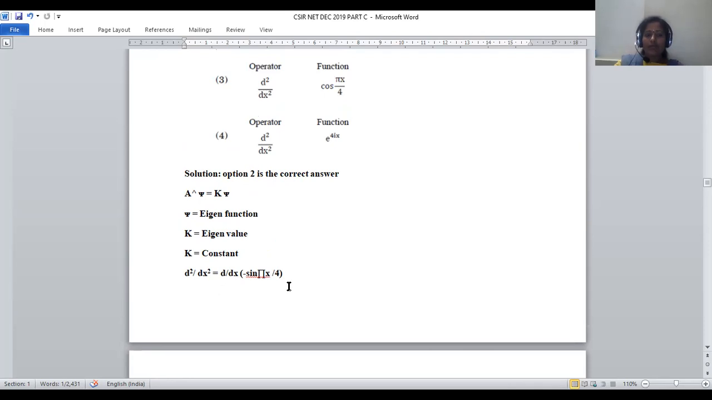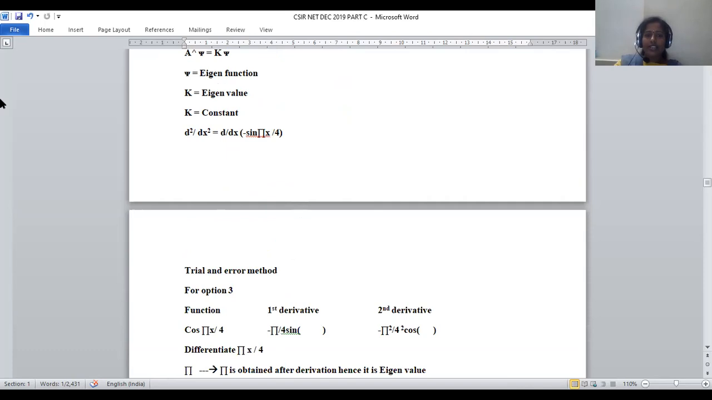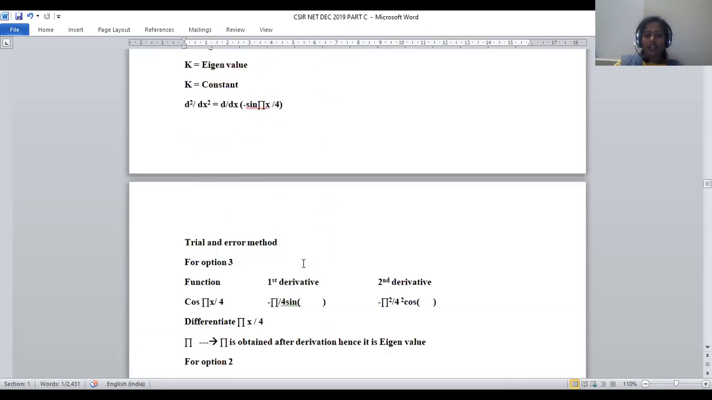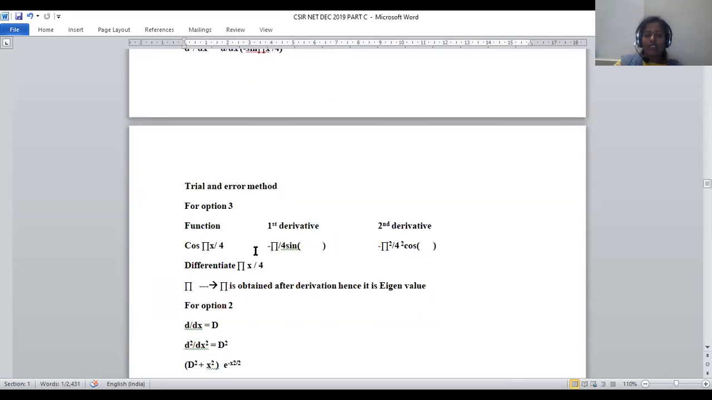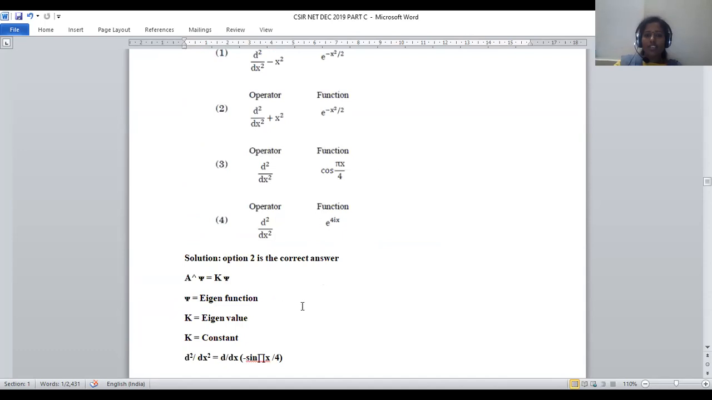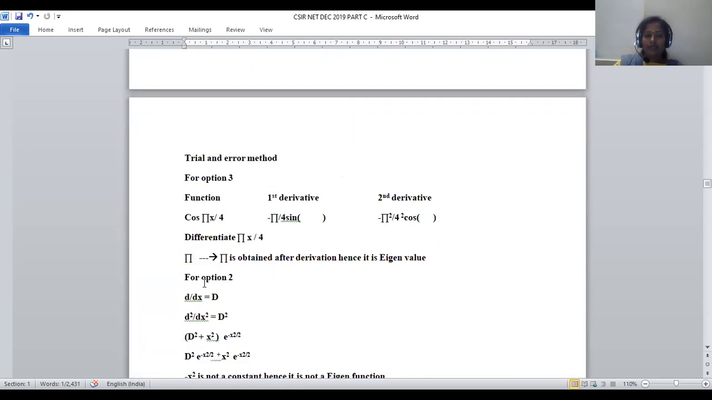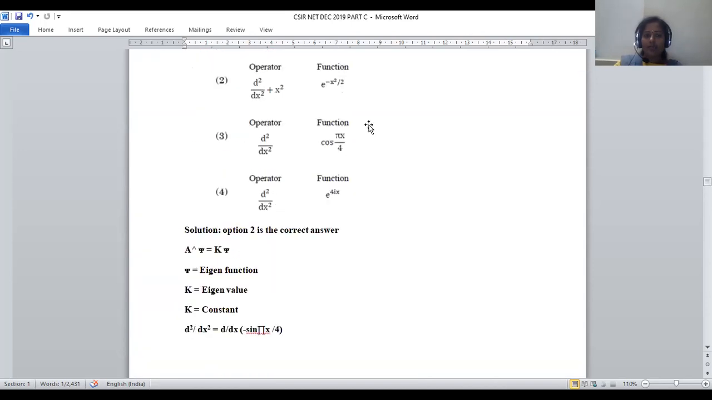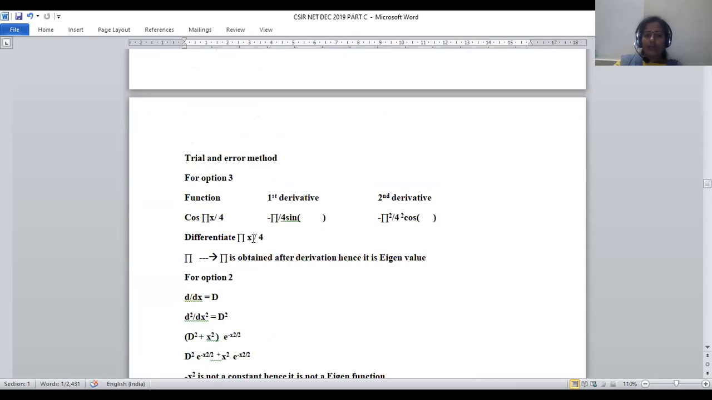This is the formula which is given in general, right? So when we apply this formula for the operator and function provided in option number 3 first, the function will be cos(πx/4), and we take the first derivative and the second derivative.